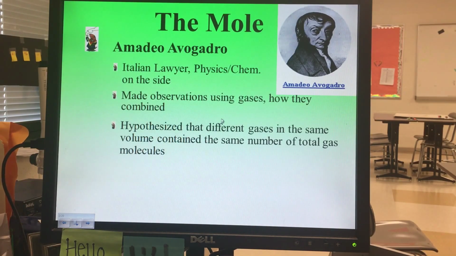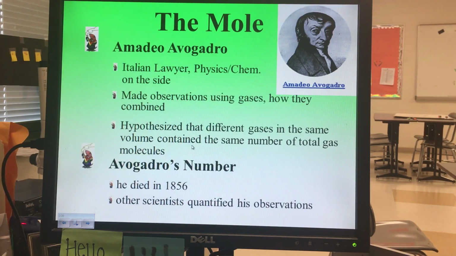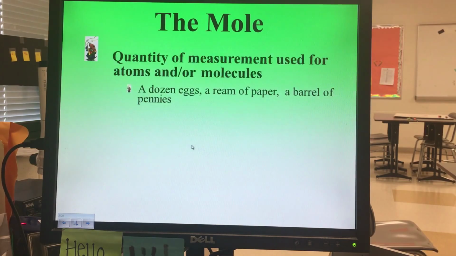He was making observations with gases, and we know that he used those observations to come up with his hypothesis that if you have different containers that are the exact same size under the same temperature and pressure, you'd end up with the same total number of particles in those two separate gases. Avogadro's number, which is something we're going to get very familiar with in the next couple of weeks, was established by other scientists. They named it in honor of him based on the work that he did. He actually died in 1856.